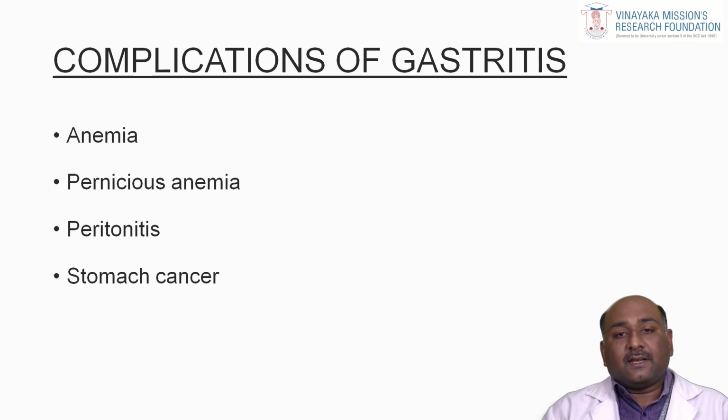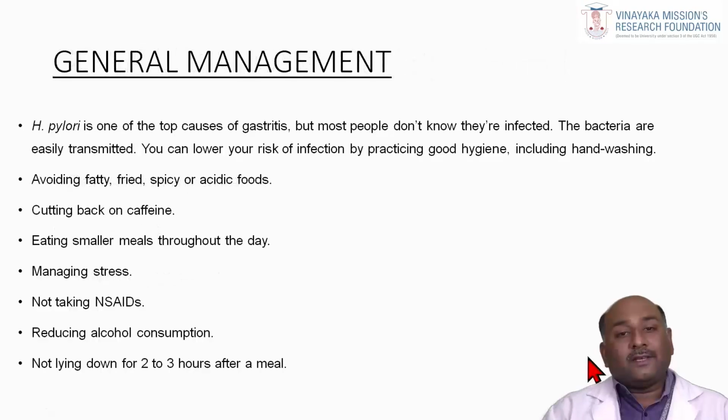In case of severe ulcerations, it can lead to perforation of all the layers of the stomach, that is mucosa, submucosa, muscularis and serosa. All the layers get perforated. It can result in the effusion of stomach contents into the peritoneal layer, resulting in peritonitis. Then with repeated ulcerations, and if the patient is not following a proper routine of maintaining health, it can result in stomach cancer.